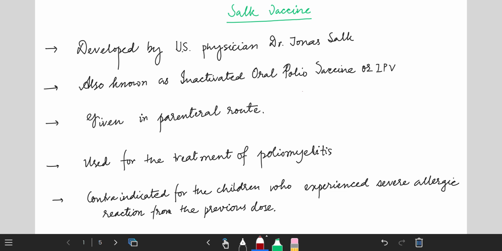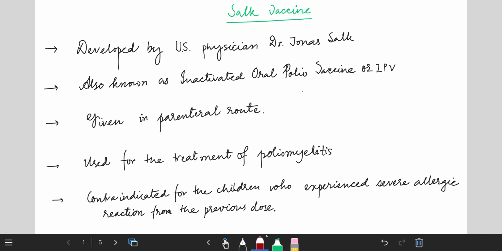Today's topic is about Salk vaccine and Sabin vaccine. These two are polio vaccines. So what is polio? Polio is a highly infectious disease, mostly affecting young children and attacking the nervous system, which leads to spinal and respiratory paralysis.